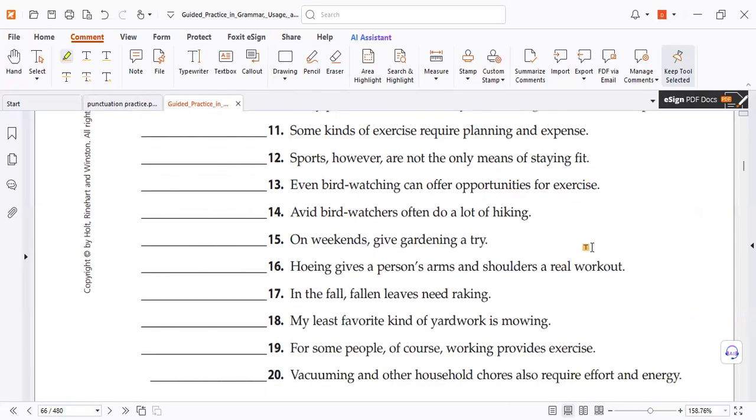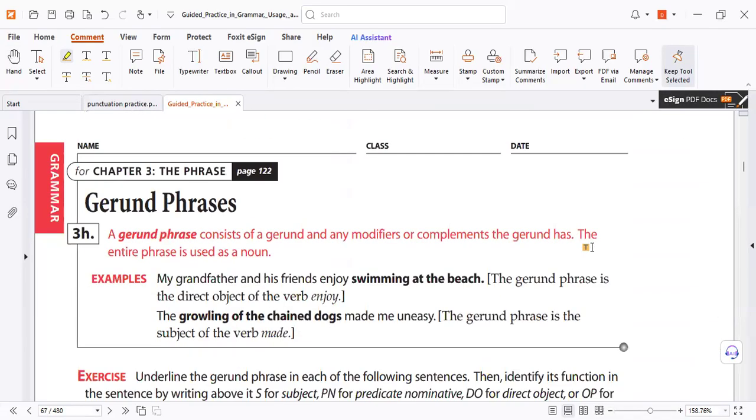That's all. Now let's revise. The writers invent a gerund phrase. It's from the name, gerund, and the phrase. But the problem: do we need a comma? No, of course. Why? Because if you put a comma here, you separate the object of the sentence from the verb, and this is wrong. So for the gerund phrase, we don't use commas.